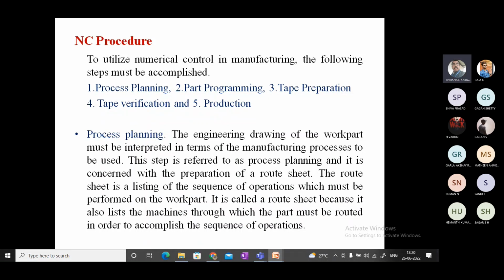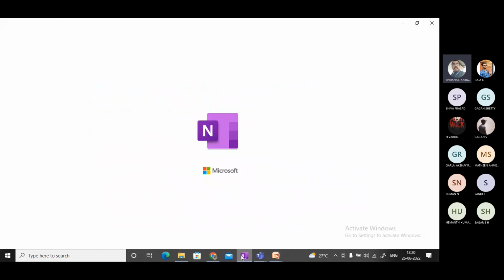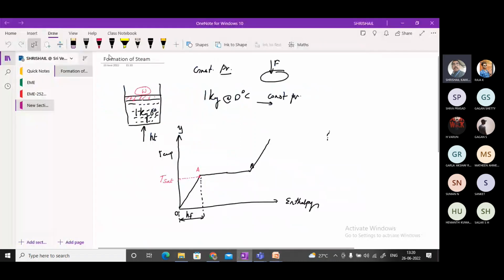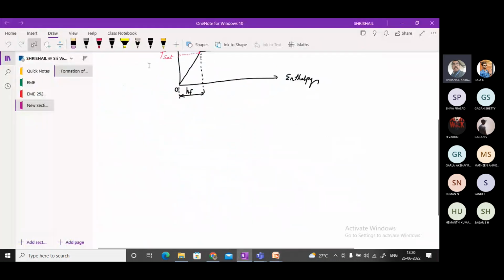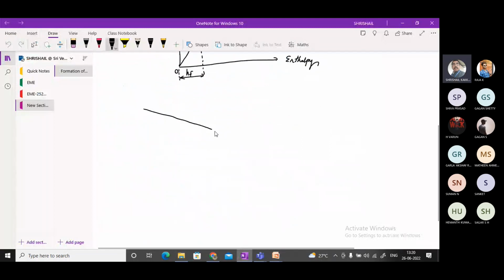If I have to do the same kind of operation, the same operation can be done by various methods. I'll take a simple example: I have to do a particular machining operation.